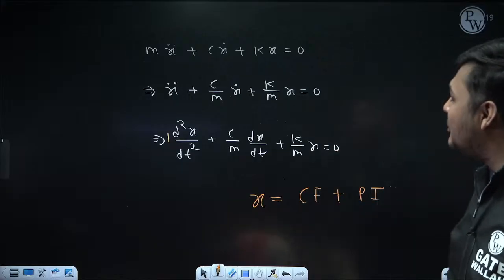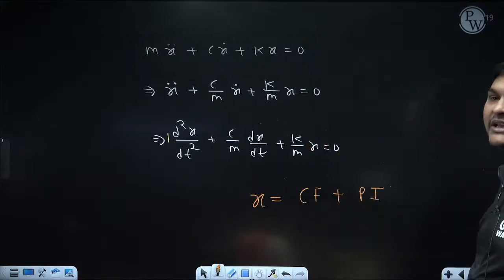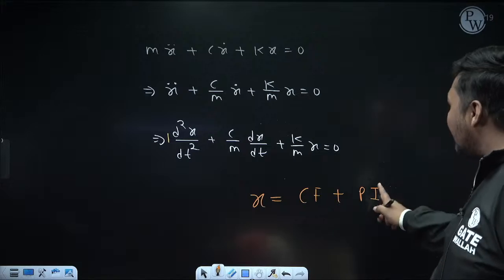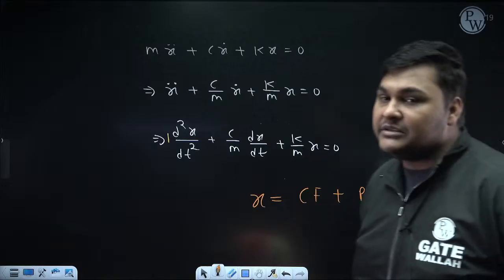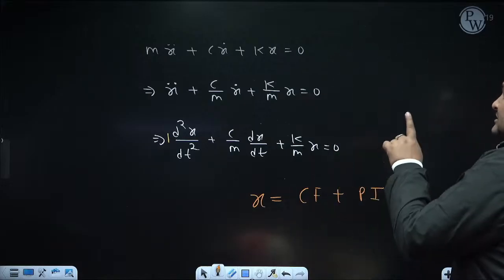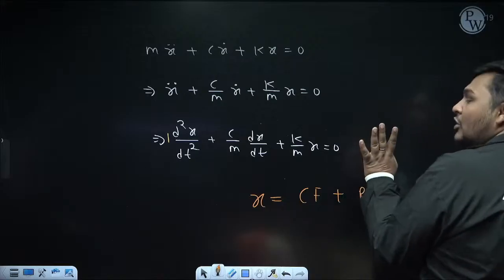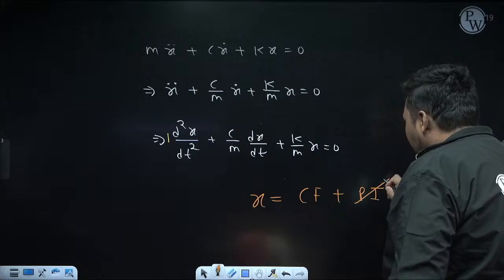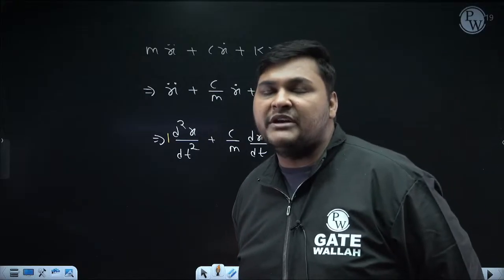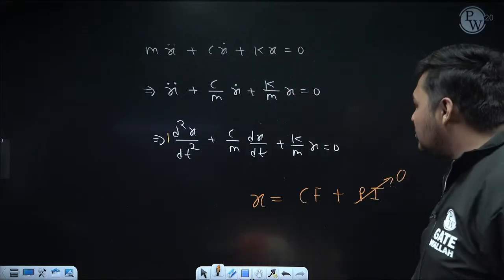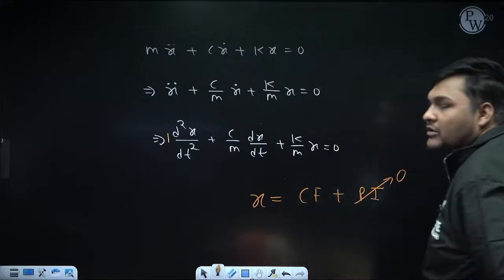First I am discussing PI. See, if in this equation some separate function of the independent variable, that is time, is coming, then PI will come. How to calculate that PI you will study in mathematics. But if no separate function of time is coming, then PI will always be 0. Since here no separate function of time is coming, PI will be 0. So if we want to find the solution, we only need to calculate CF.